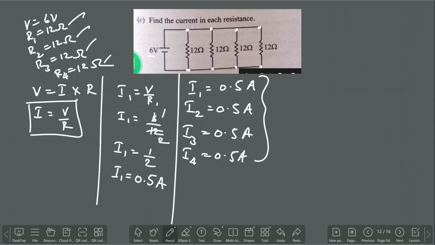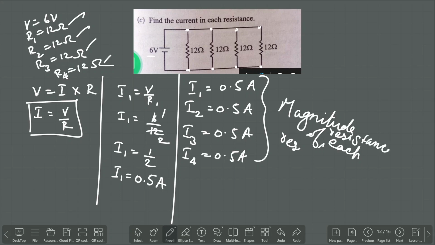The reason is that the magnitude of each resistor is the same. So that is the reason we said that since the value of all the resistances is the same, the amount of current is going to be the same.